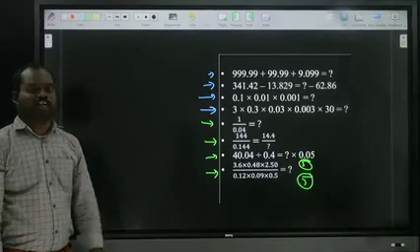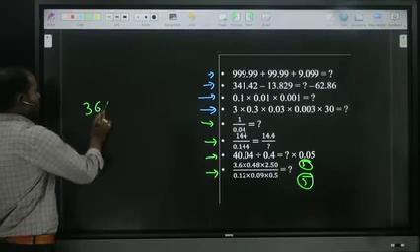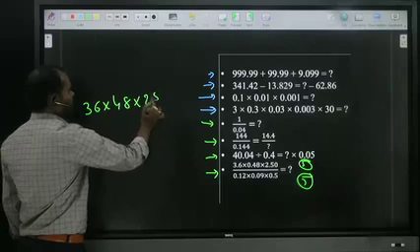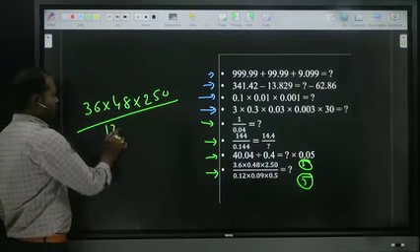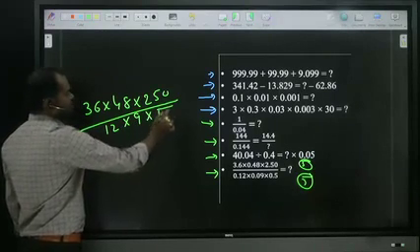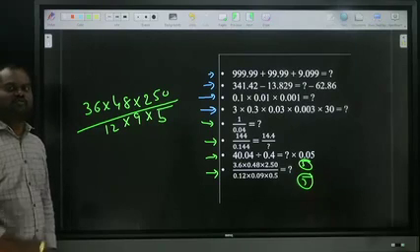What is the number balance? Write down the normal numbers: 36 into 48 into 250 by 12 into 9 into 5. In numerator and denominator, the number of terms are 5, 5, so we can cancel the point.